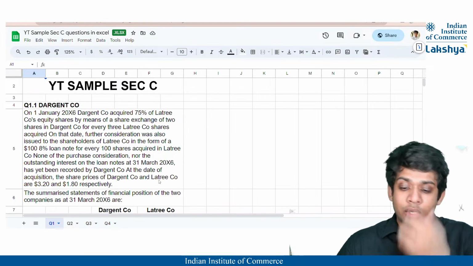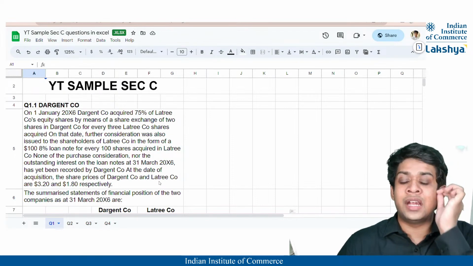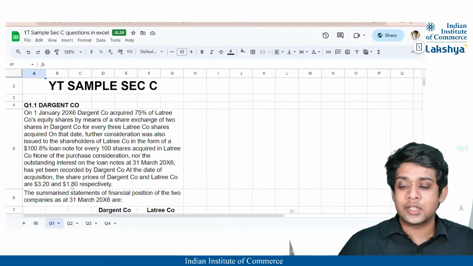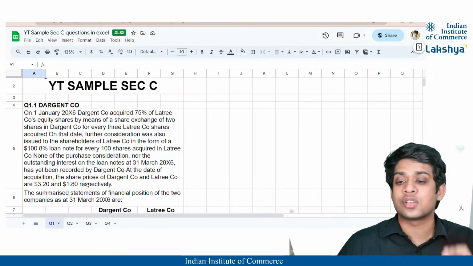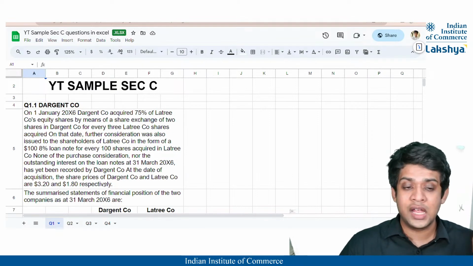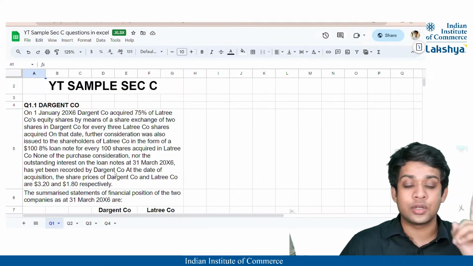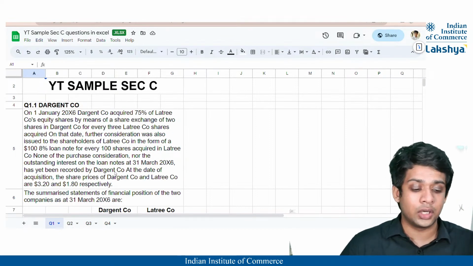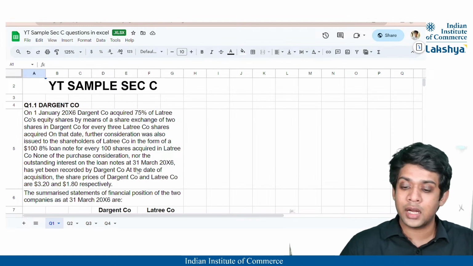The $1.8 for Latry Company is mainly provided for calculating the NCI at fair value, and the Dargent Company price is for the share exchange, that is the cost of investment. So from the first adjustment, we will have to make adjustments to goodwill. The cost of investment calculation covers a particular number of steps.